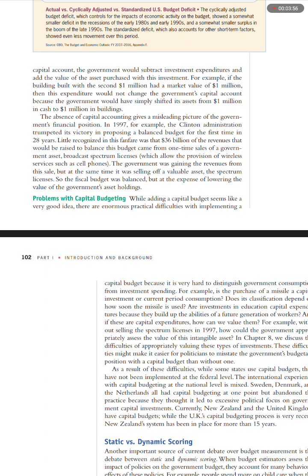to balance its budget came from one-time sales of a government asset, broadcast spectrum licenses, which allowed the provision of wireless services such as cell phones. The government was gaining the revenues from this sale, but at the same time it was selling off a valuable asset, the spectrum licenses. So the fiscal budget was balanced, but at the expense of lowering the value of the government's asset holdings.